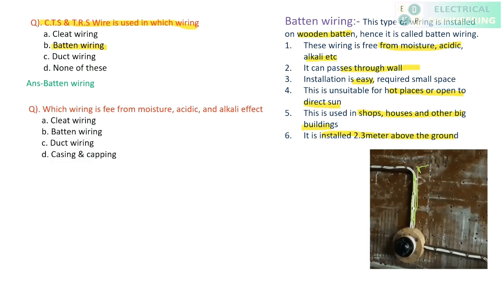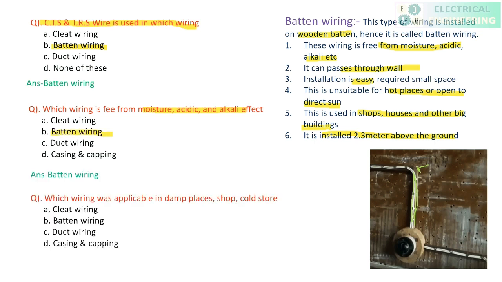Move to the next question. Which wiring is free from moisture, acid and alkali? As I said, batten wiring. And in the next question, which wiring is applicable in damp places and cold areas? That is batten wiring.